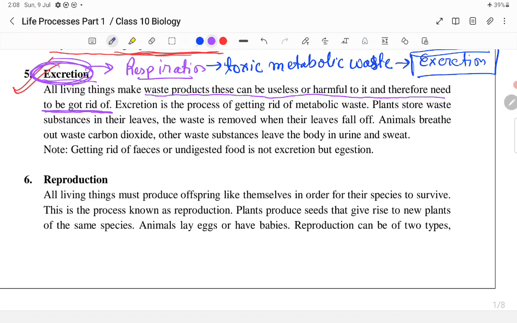It should be noted that plants also perform excretion. So you may be asking how the plants perform excretion. Waste is removed when their leaves fall off. The leaves of the plants fall off, and in this way the waste products are also liberated along with the leaves. Clear? This is one way through which plants get rid of waste materials.